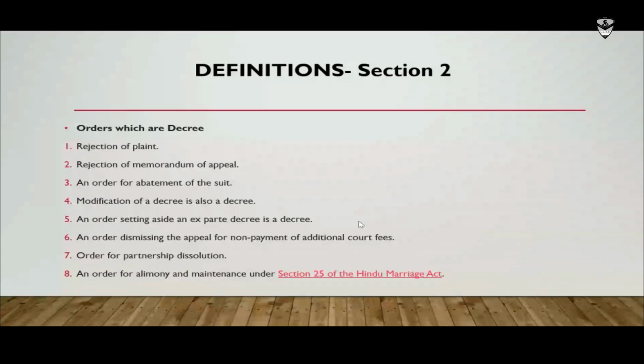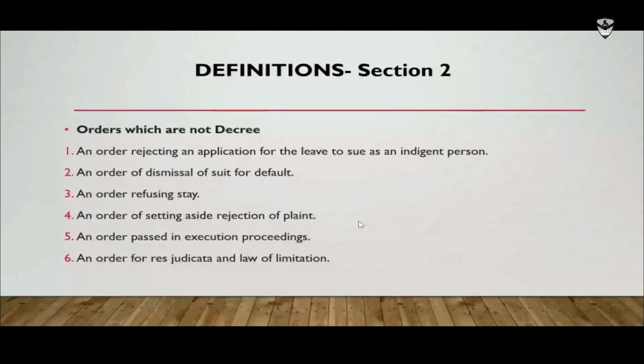An order dismissing the appeal for non-payment of additional court fee is also a decree. An order for partnership dissolution is also a decree. An order for alimony and maintenance under Section 25 of the Hindu Marriage Act is also a decree. So these are some examples one should keep in mind. Whereas there are some other examples noted down here which cannot be called a decree. What are they? An order rejecting an application for leave to sue as an indigent person. Suppose a person files a suit for declaring him as an indigent person and the court rejects that application. That cannot be treated as a decree.